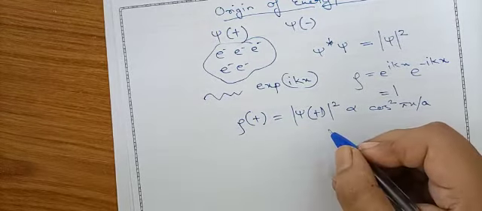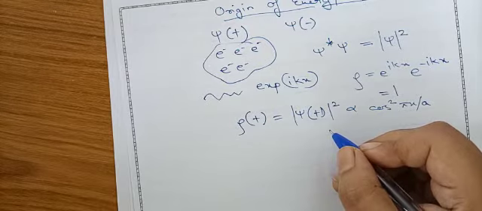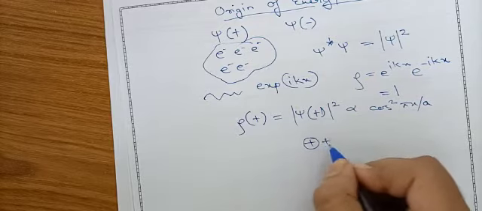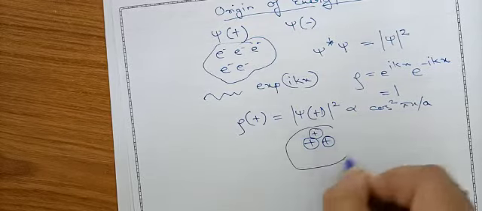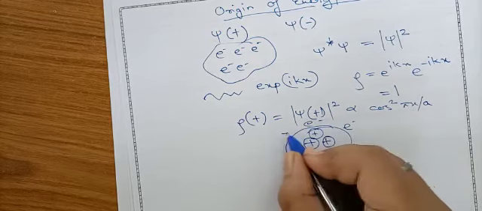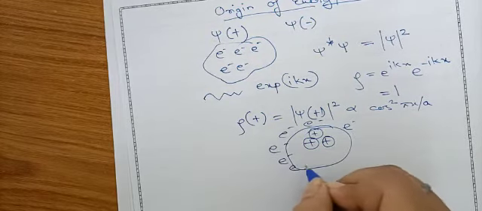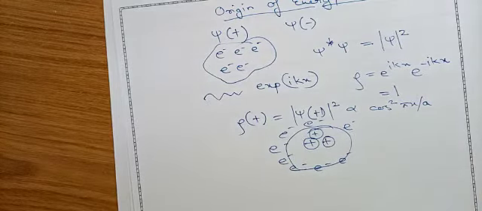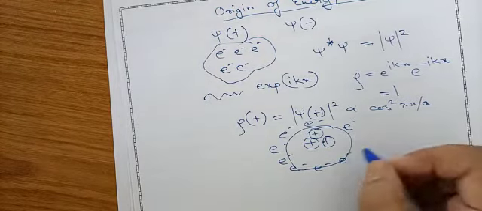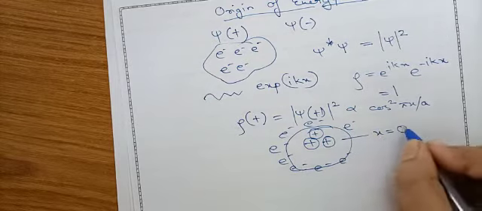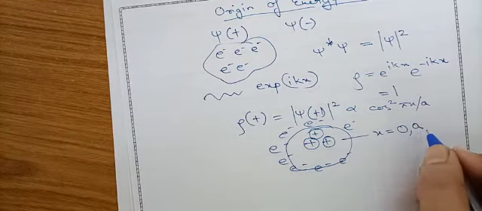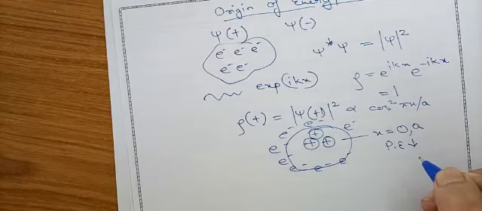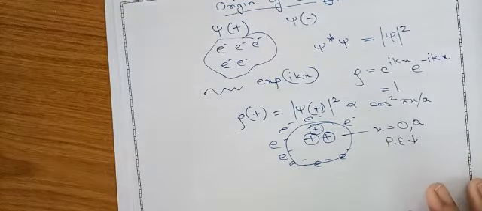This function will collect the electrons on the positive ions, which are centered at x equal to any value, maybe 0 or a, where the potential energy is lowest.